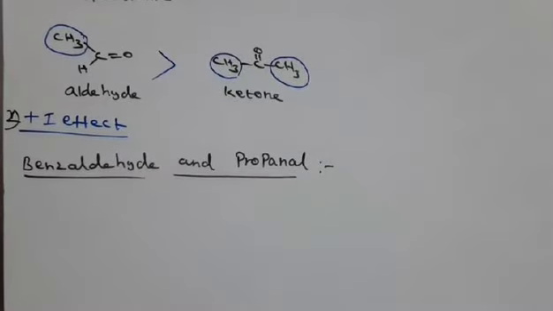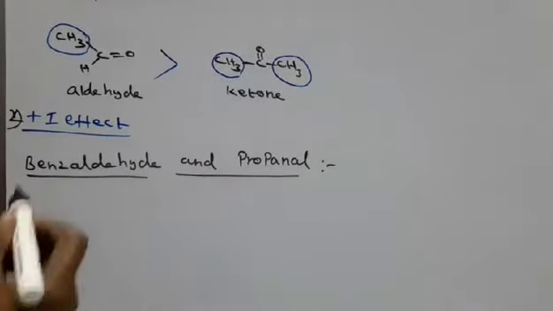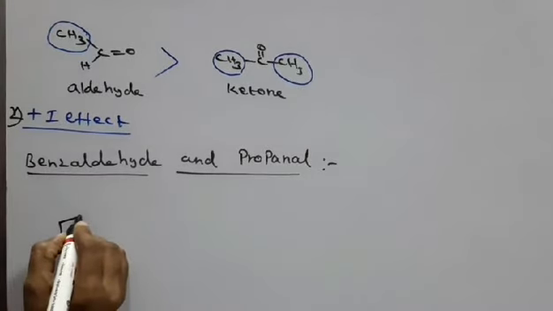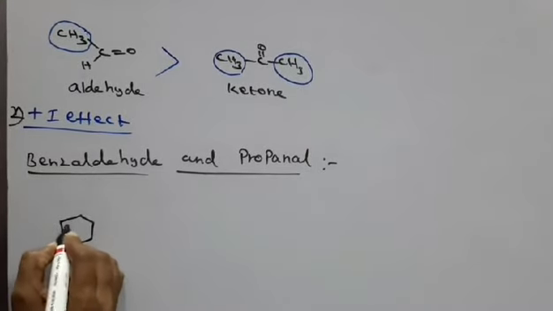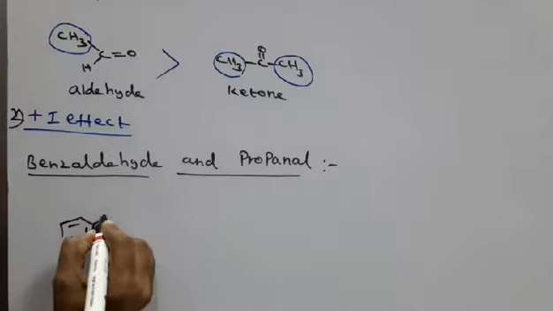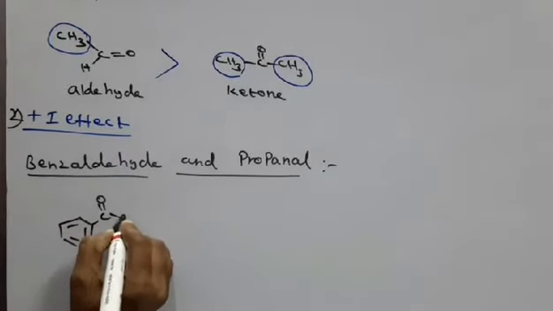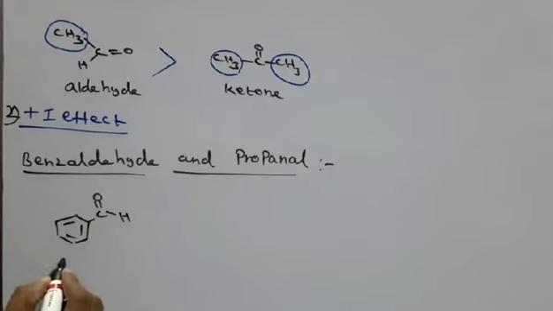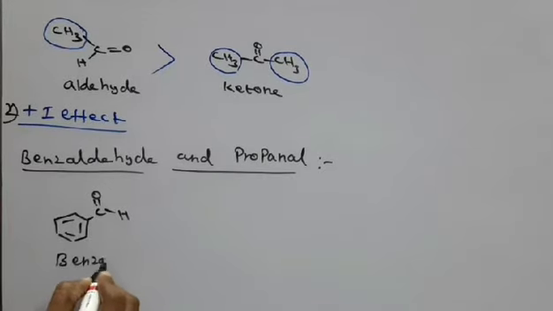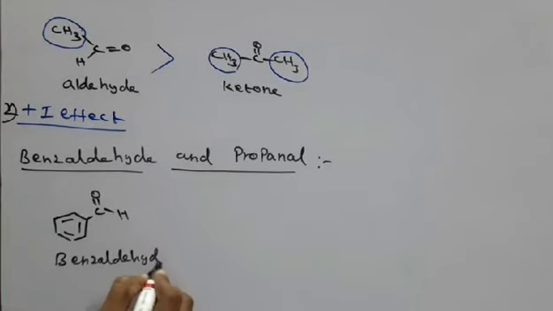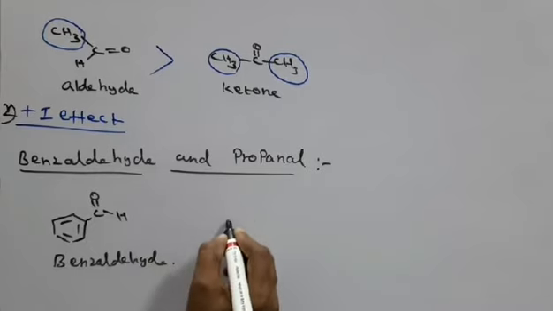Okay, for a question like that, first you have to draw the structure. This is C double bond O, H, attached to the benzene ring, for benzaldehyde. Now propanal means how many carbon atoms?